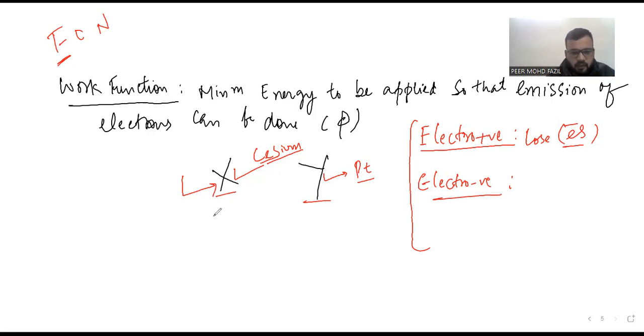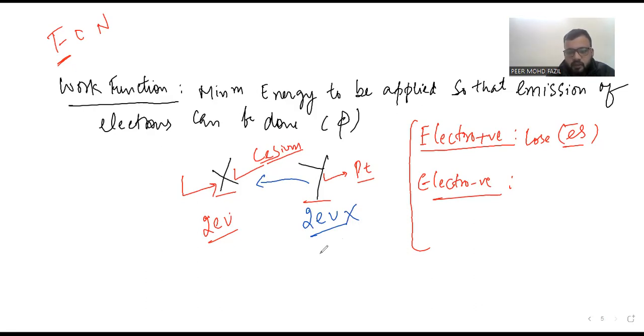Suppose I give it 2 electron volt. I will let you know why I am using electron volt and why I am not using joules. Just to give an example, we will go through the joules, kilojoules, each and everything, to help understand. Here I have to use only 2 electron volt. If the same 2 electron volt is used for platinum, dear students, this being more electronegative than cesium, it will not lose electrons at 2 electron volt. We need to apply more energy.